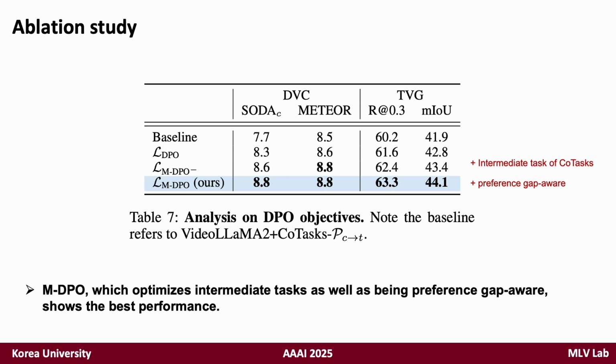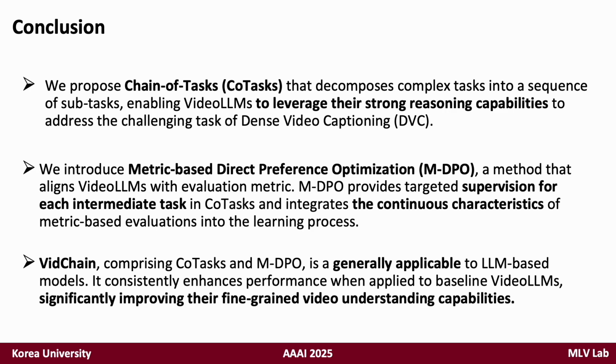Moreover, we analyzed different variants of DPO objectives, and the results underscored the effectiveness of M-DPO. We observed that optimizing the model with intermediate tasks from CoTasks, while being preference gap aware, accounting for how much the sample is preferred, achieves the best performance.